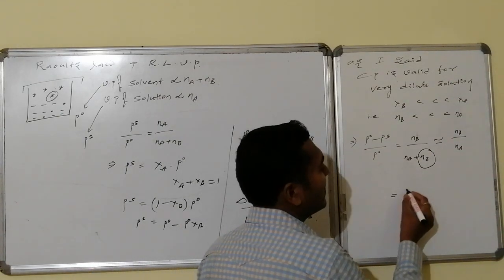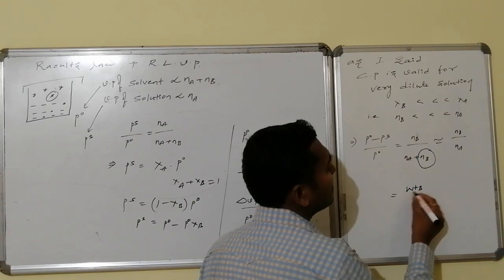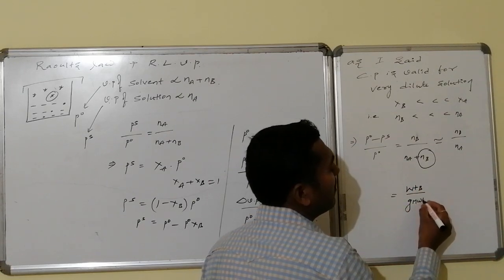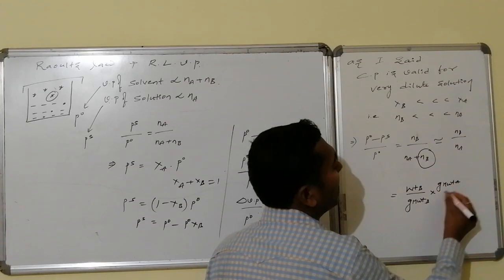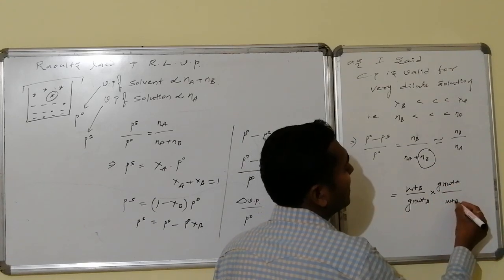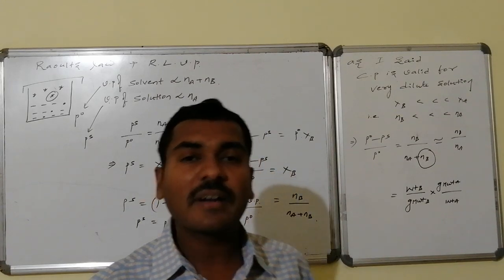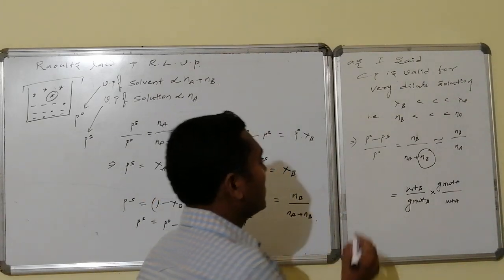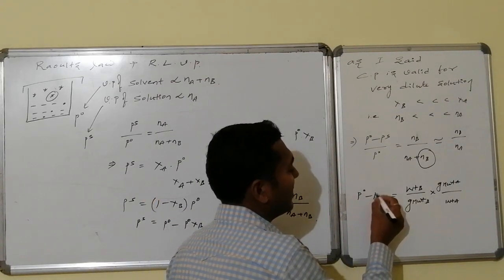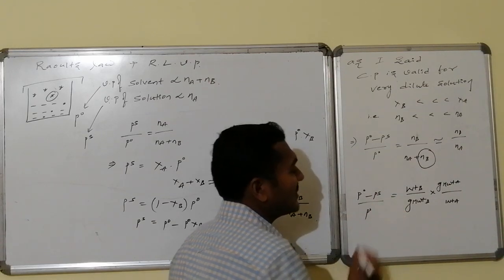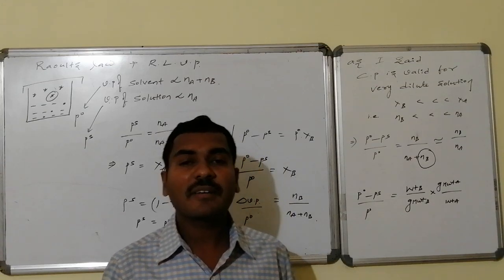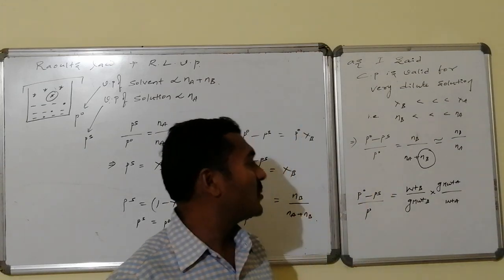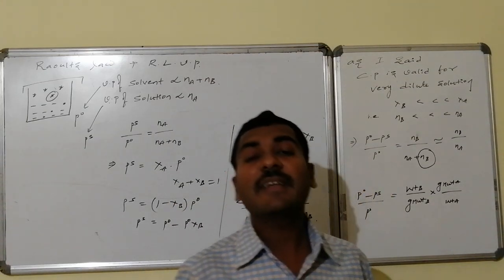That can also be written as weight B divided by gram molecular weight of B into gram molecular weight of A divided by weight of A. That is one numerator and one denominator concept. If I write this relative lowering in vapor pressure, that is P0 minus Ps by P0, it will become equal to weight B by gram molecular weight of B into gram molecular weight of A divided by weight A.